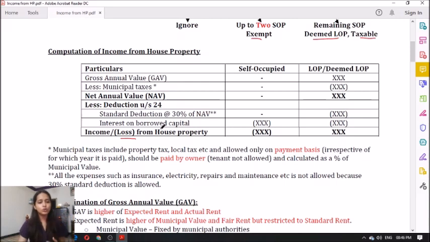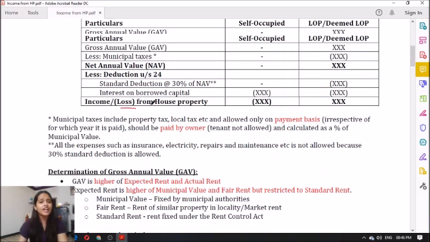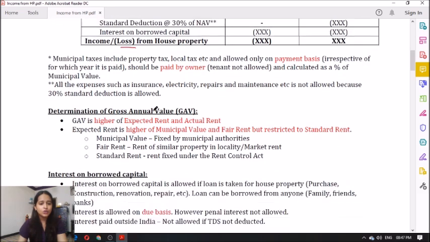Now quickly let us go through each of the items and what they mean. So gross annual value, what do you mean by gross annual value, and how do you determine it? Gross annual value is nothing but the higher of expected rent and actual rent. Actual rent means the rent which you are receiving. So this is clear. Now what do you mean by expected rent? Expected rent is nothing but the higher of municipal value and fair rent, but restricted to standard rent.